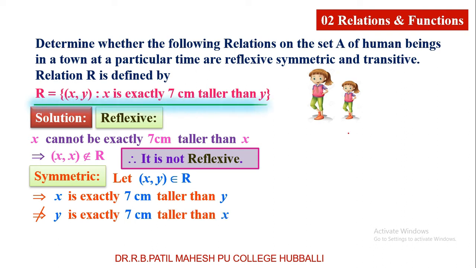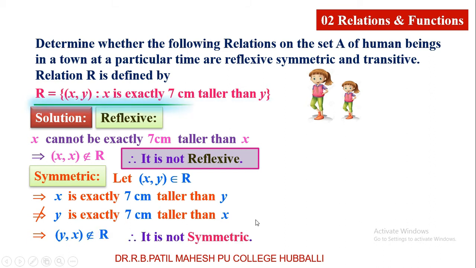You can observe the diagram here, students. This is X, this is Y. X is already taller than Y. So, if you want to say Y is taller than X, this is not possible. Therefore, this does not imply that Y is exactly 7 centimeter taller than X. Therefore, (Y, X) does not belong to R, and it fails the definition of symmetric. Therefore, it is not a symmetric relation.